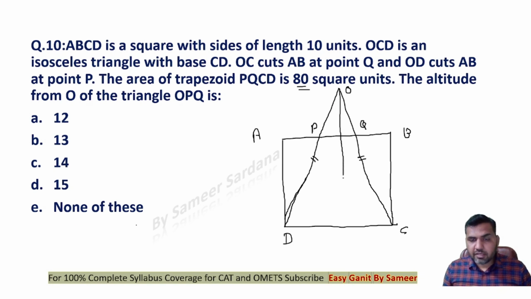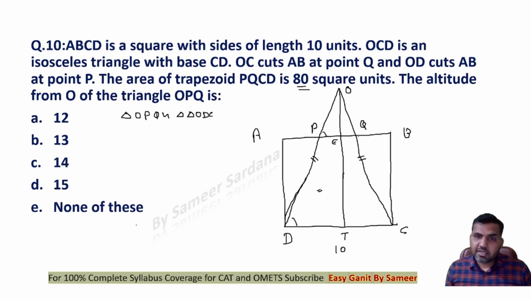Now draw a perpendicular here. Let's say that this point is T, and this point is E here. This length is given as 10. Triangle OPQ will be similar to triangle ODC, because this angle is the same, and this angle is the same. This is very easy to see.